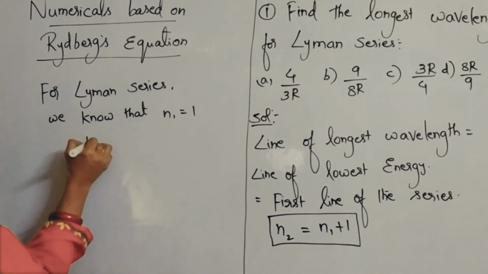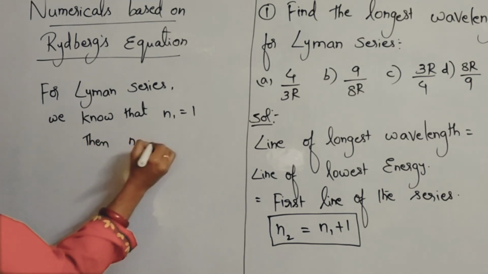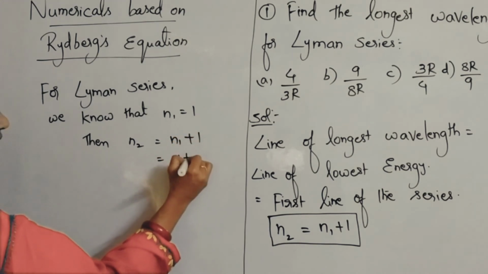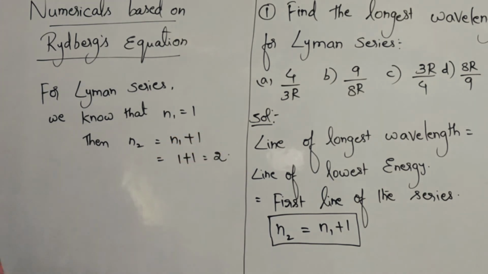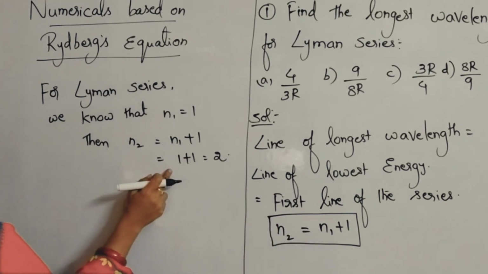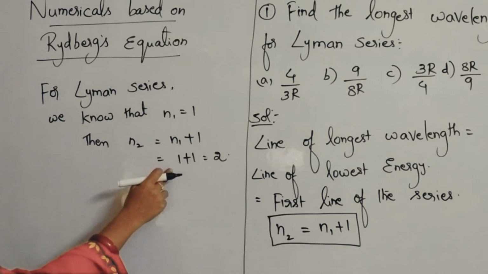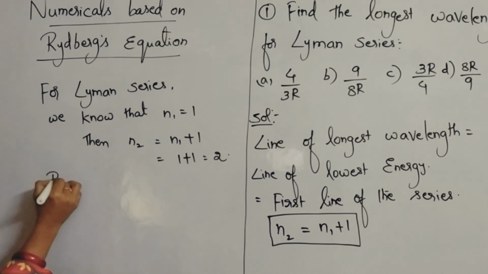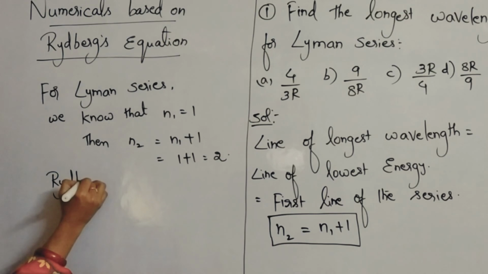Then automatically n2 will be equal to n1 plus 1, which means 1 plus 1, which is equal to 2. So you got the n1 value and the n2 value. Now substitute in the Rydberg's equation. What is our Rydberg's equation? Just recall it.